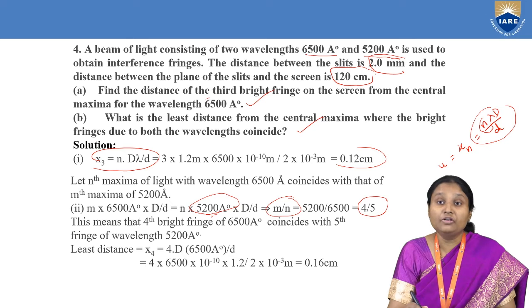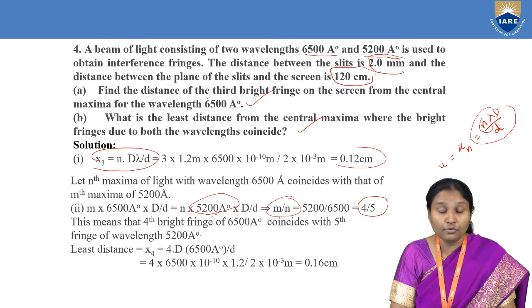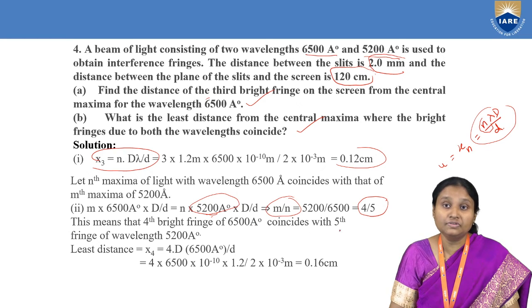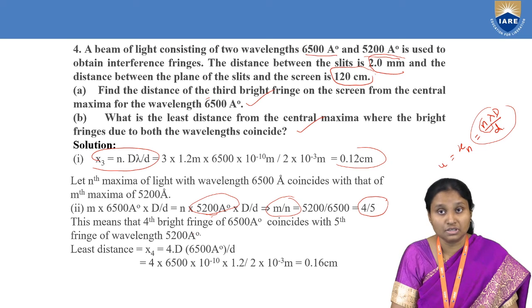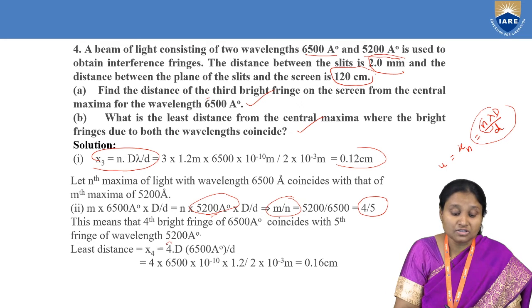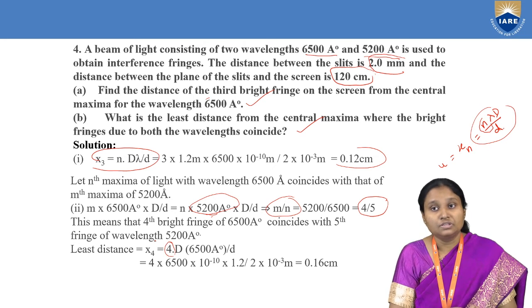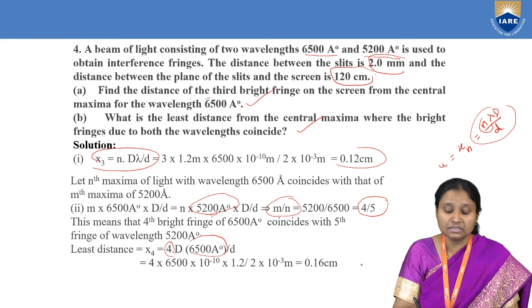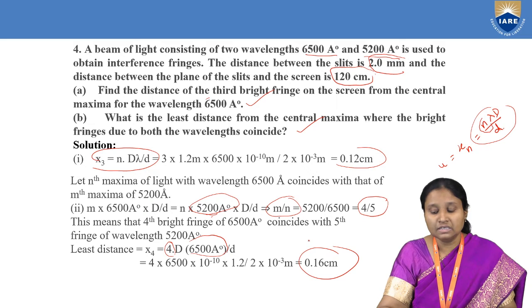Now, what is the meaning of this statement? It means that the fourth bright fringe of light of wavelength 6500 angstroms coincides with the fifth bright fringe of wavelength 5200 angstroms. So in order to find the least distance in this formula, I have to substitute 4 in place of the order of the fringe. If I make that substitution for this particular wavelength, my least distance comes out to be 0.16 centimeter.